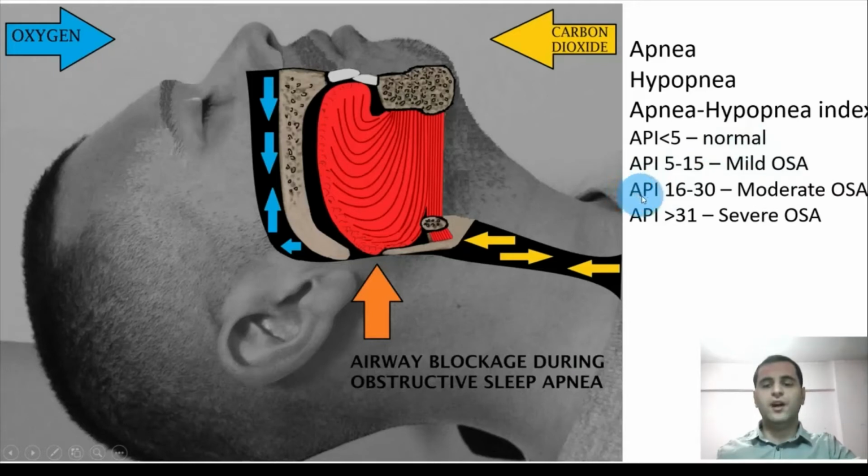If the apnea-hypopnea index is between 16 and 30, then it's moderate obstructive sleep apnea. If it is more than 31, then it's severe obstructive sleep apnea. In moderate and severe obstructive sleep apnea, generally medical treatment is used.